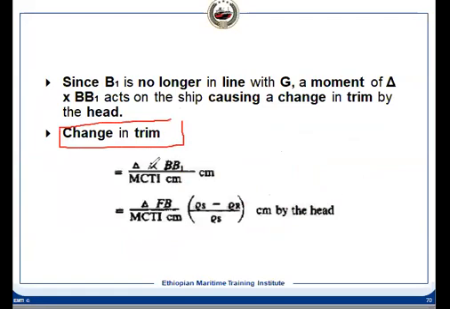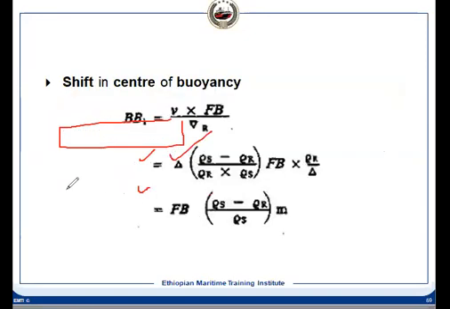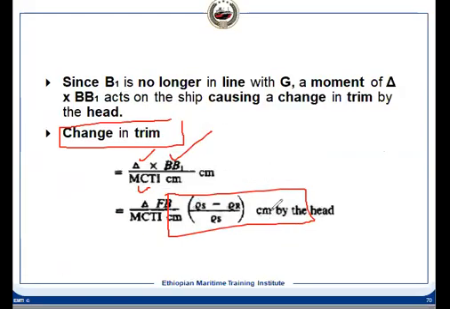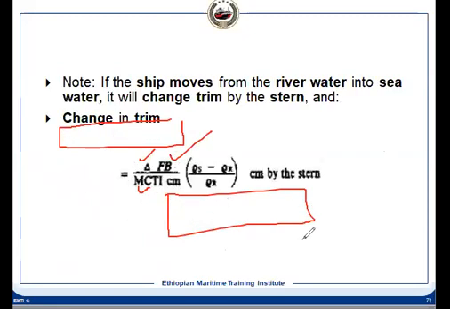So how much will be the change in trim? Delta is known to us, BB1 we have found out, and MCT 1 centimeter we know. BB1 you can replace from what we derived previously, and we can calculate how much will be the change in trim. Once we know the change in trim and the LCF position, we can find out how much is the trim forward and trim aft.